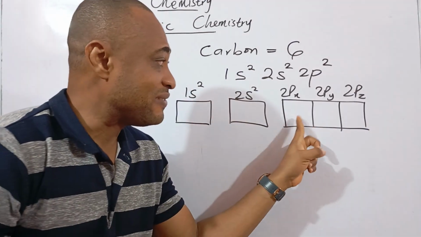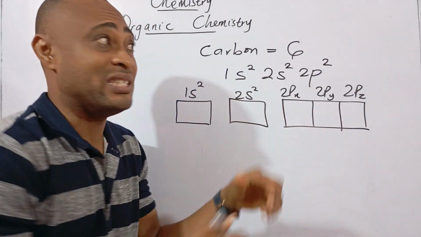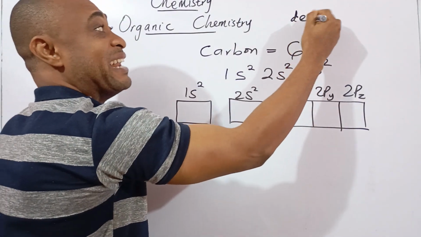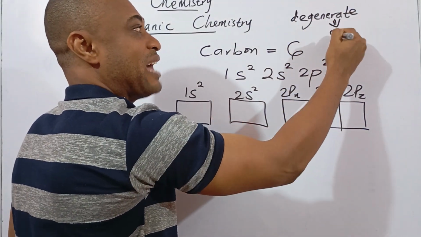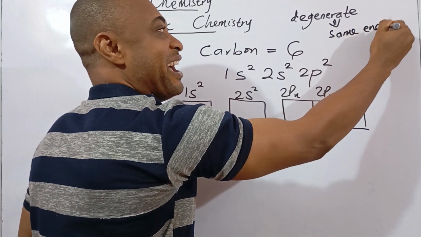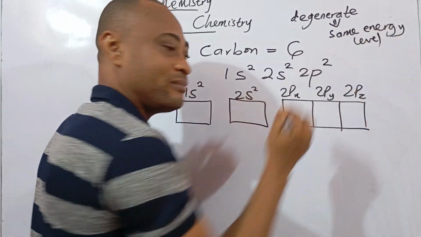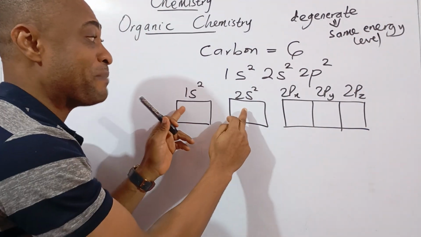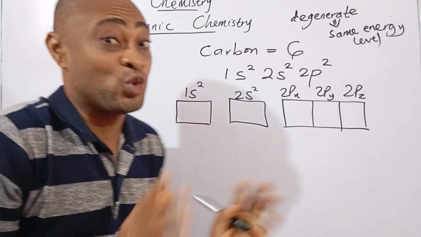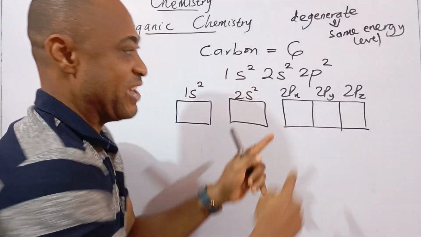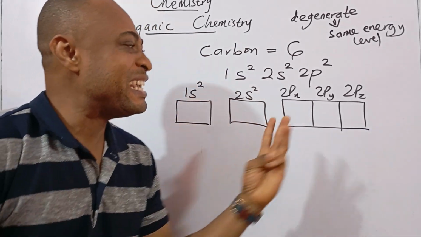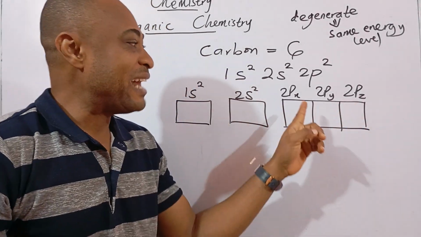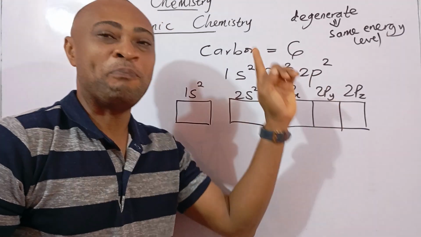And remember that these 3, I said they have equal energy. That means they are what? Degenerate. So whenever you come across this word degenerate, it means it has the same what? Energy level. I hope you got that. If I place my s orbital in a magnetic field, it will not split. If I put my p orbital in a magnetic field, it will split into 3 folds. And that is px, py, and pz.